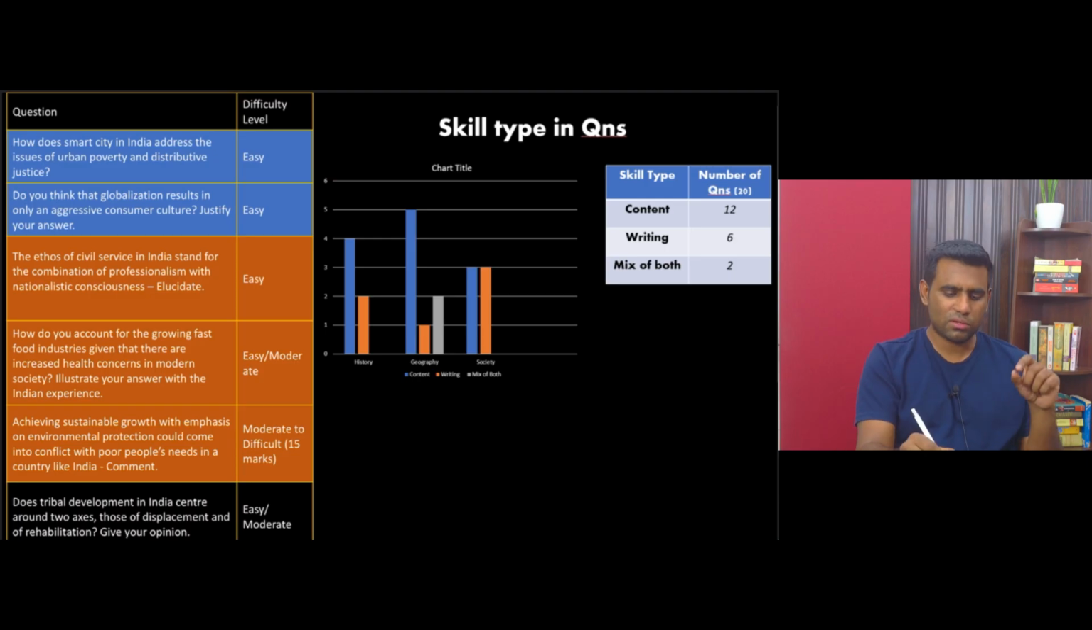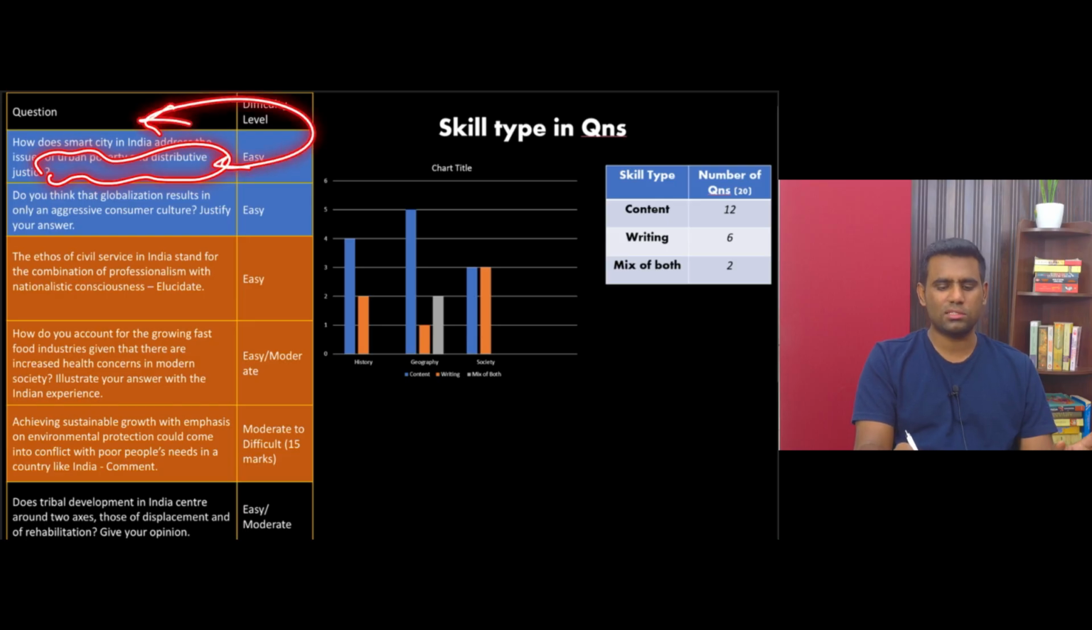Nobody actually prepares exactly for this particular question. People prepare separately for the smart city idea. Aspirants separately prepare for how poverty alleviation can be done. Now your work is to link these two, right?